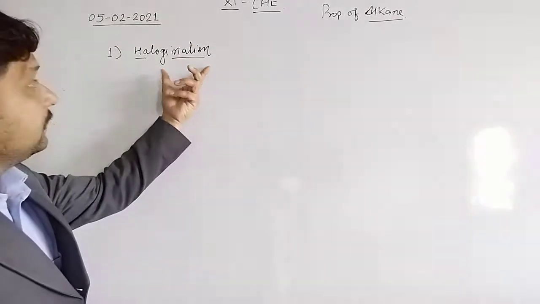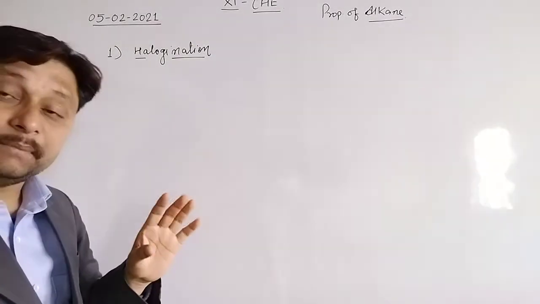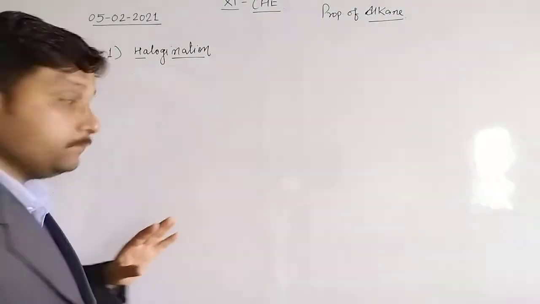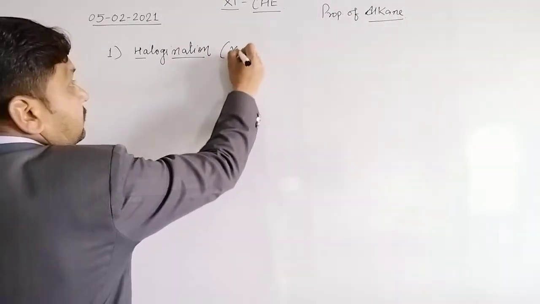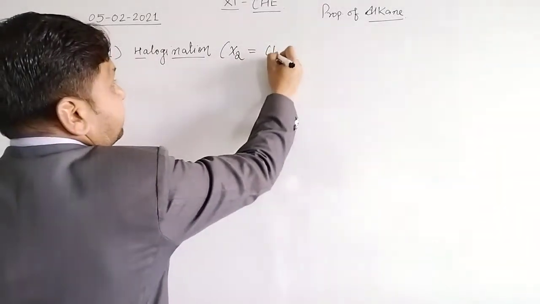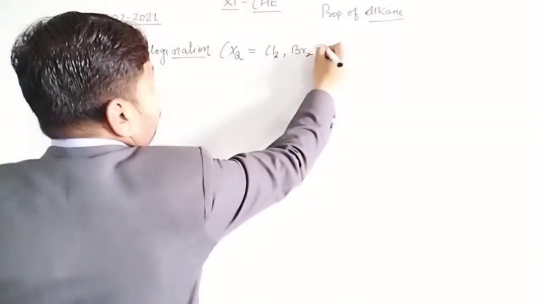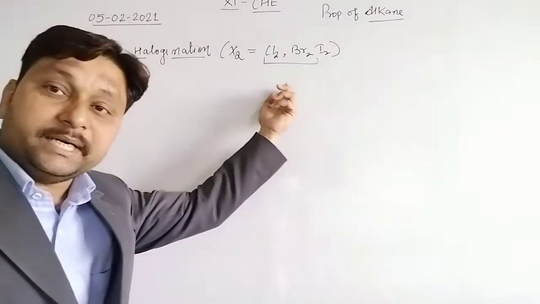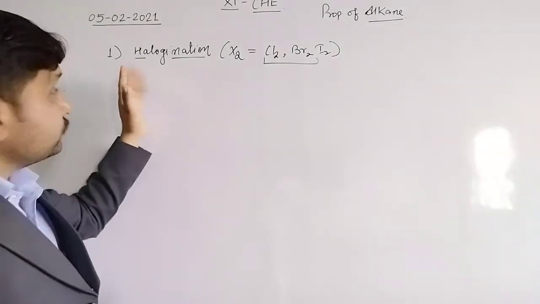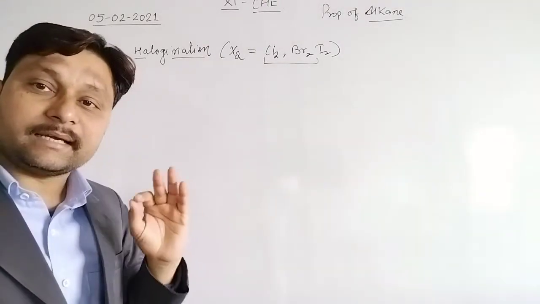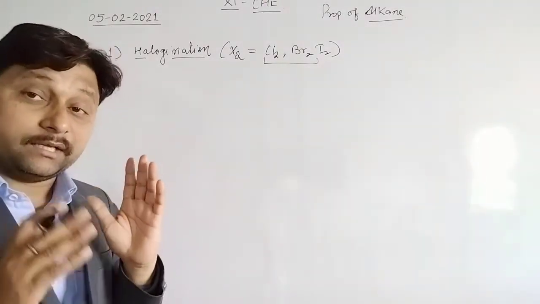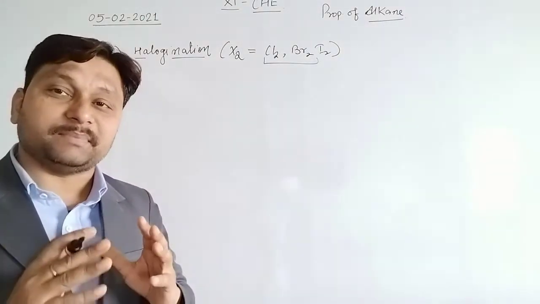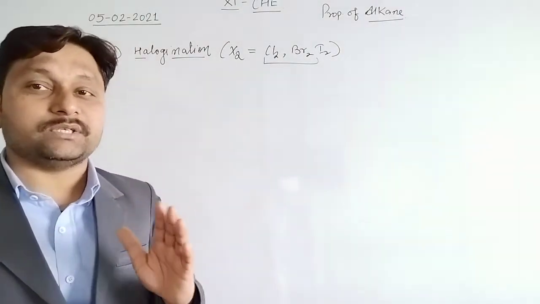Halogenation is the attack of a halogen compound, that may be Cl2, Br2, or I2. Clear? So this is X2, and X2 may be represented by Cl2, Br2 or I2, especially Br2 and Cl2. Halogenation is a free radical substitution reaction.